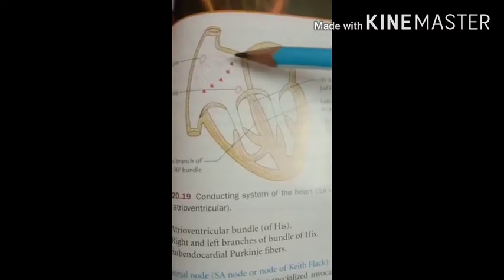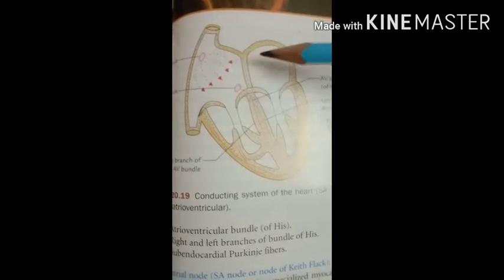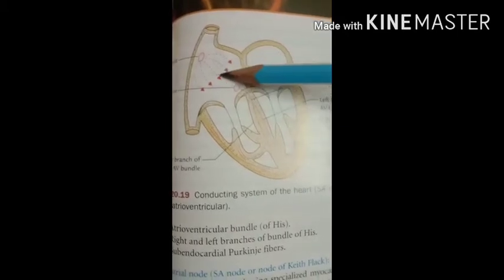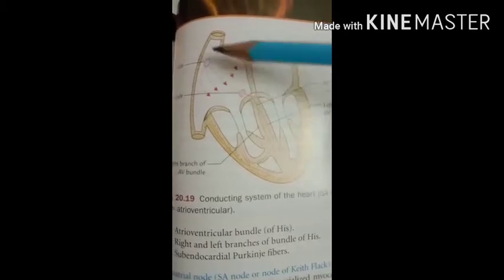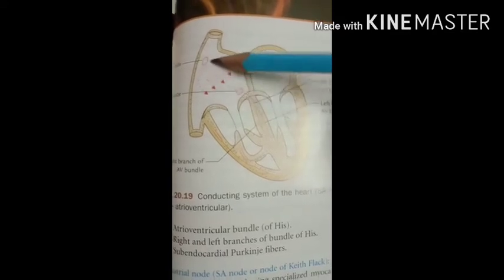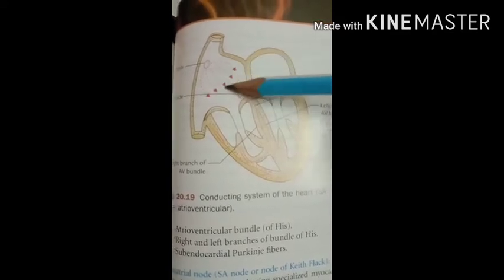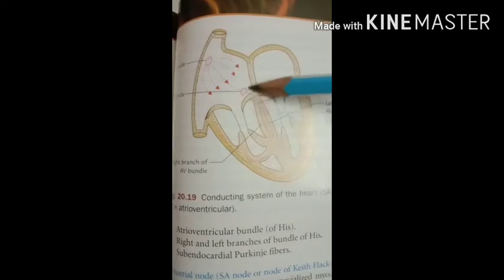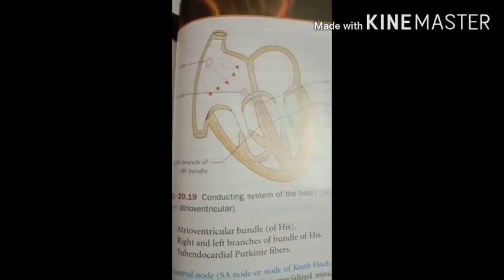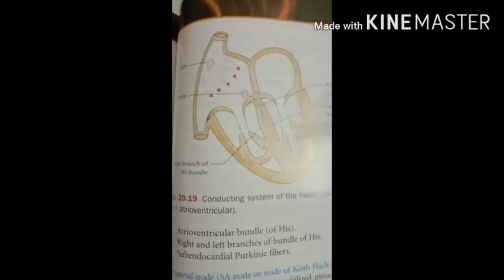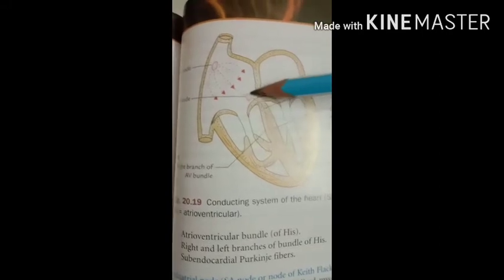The impulses travel through the atrial wall and reach the AV node. Here you can see the atrial wall, through which the impulses are initiated and reach the AV node.